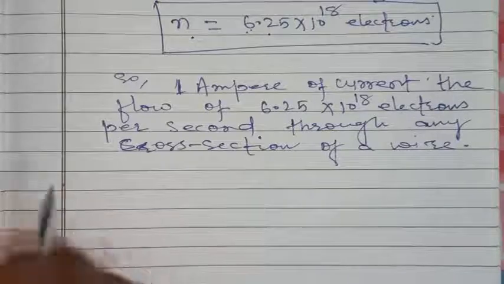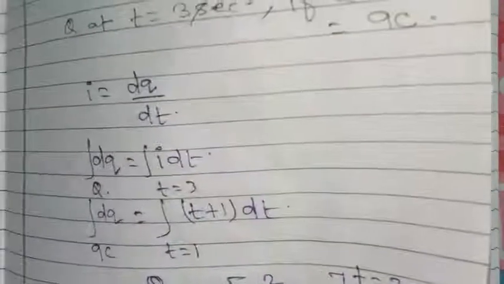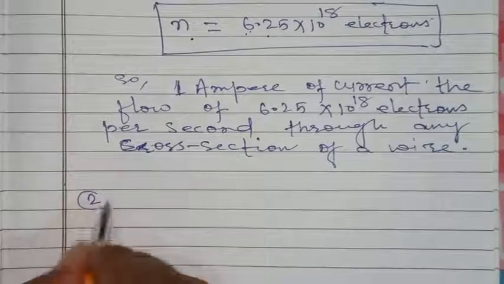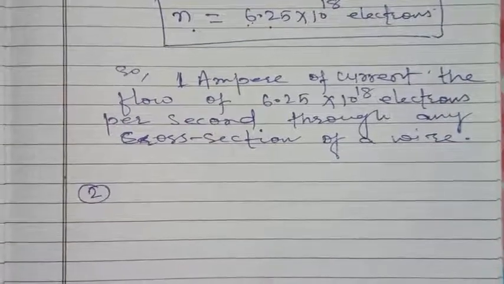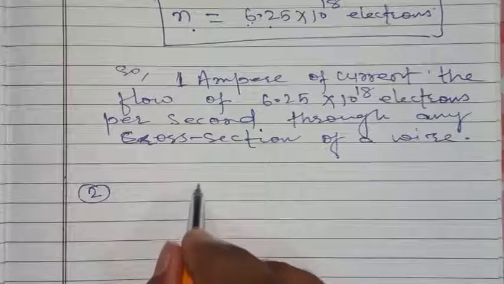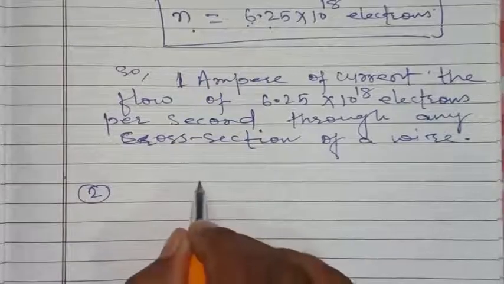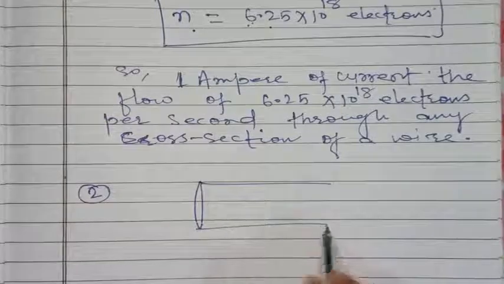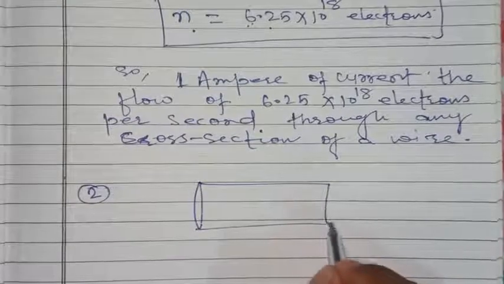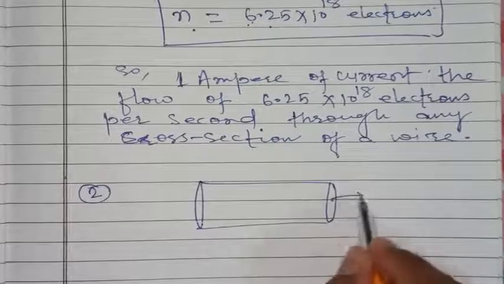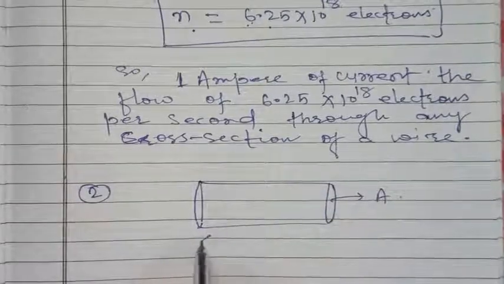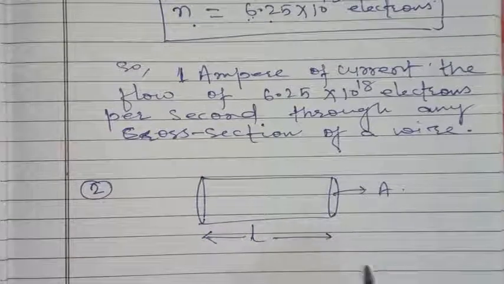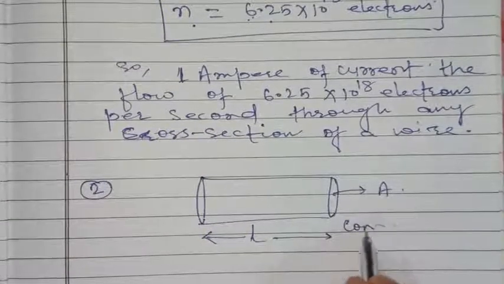Point number 2. This is a wire or say conductor, having area of cross section A and length of conductor equal to L. This is the conductor.